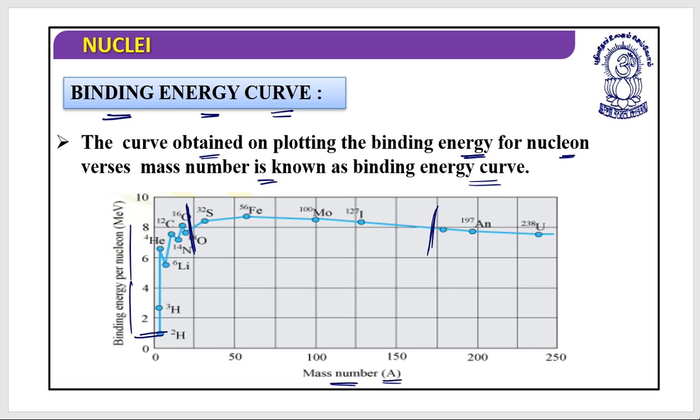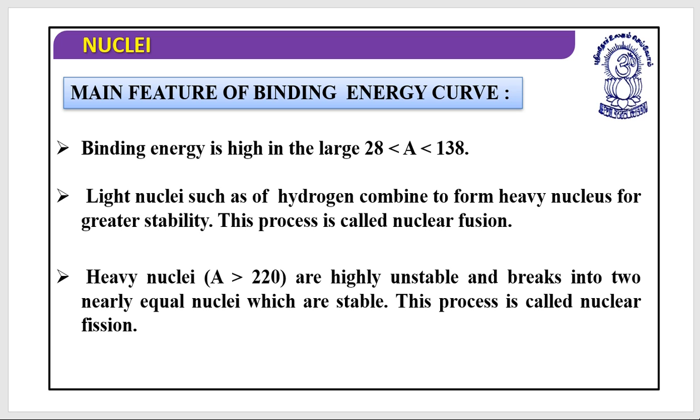For lower elements, when I say lower elements, I'm talking about the mass, the binding energy per nucleon is very low, and it also starts decreasing like this for the heavier elements. So binding energy per nucleon is high in the range of mass number from about 28 to about 138.